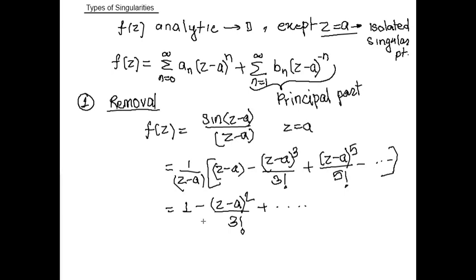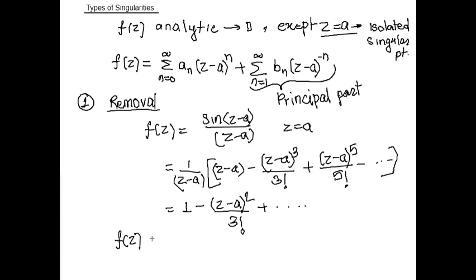Now note none of the terms gives a negative power of z. So if we remove the z minus a, or negative power of z minus a, from the denominator, this function becomes analytic at z equal to a. So this type of singularity is called a removable singularity.